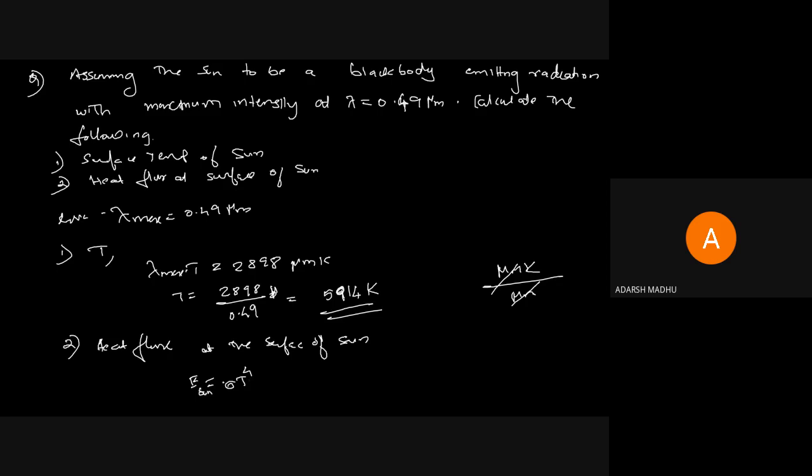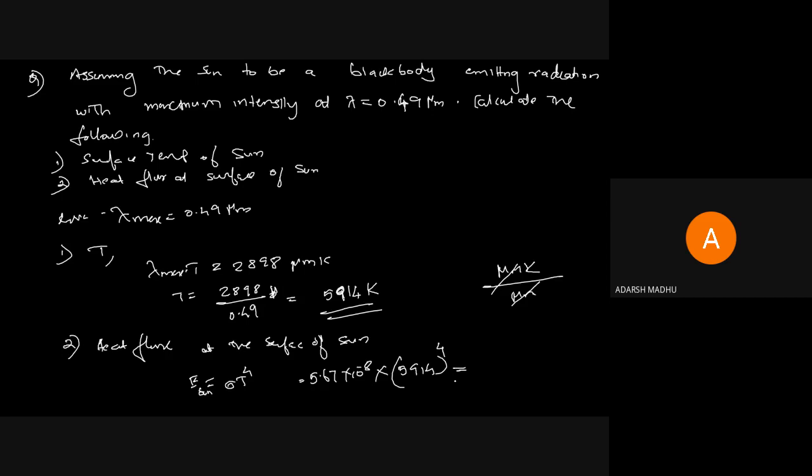Here the black body is sun, so we can use either the EB value or E sun. E sun is sigma T raised to 4. T is given as 5914, sigma is 5.67 into 10 raised to minus 8, into T raised to 4, that is 5914 whole raised to 4. It is a simple problem, and I'm detailing it to help you understand the application of the suitable laws, the 4 laws we have studied.